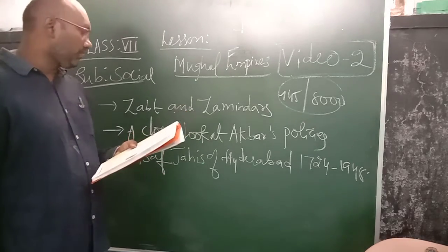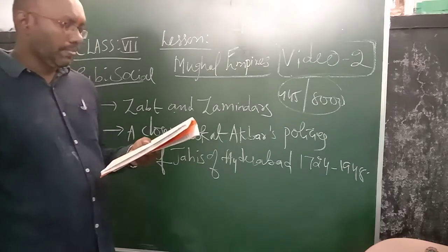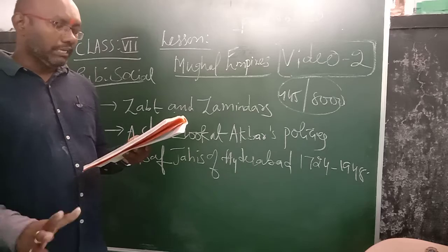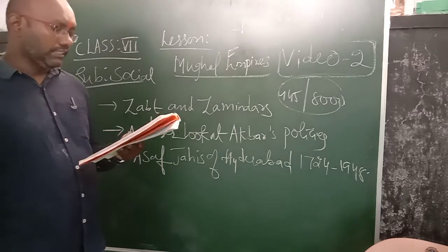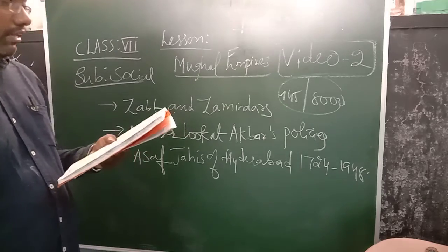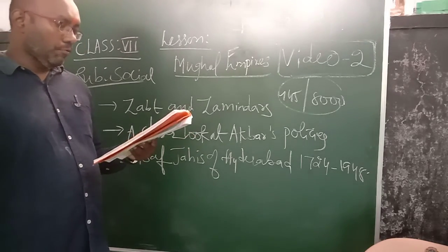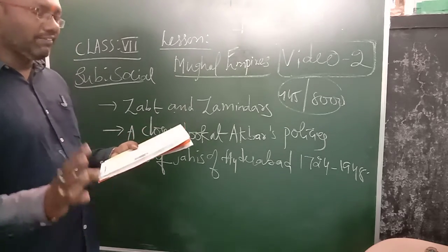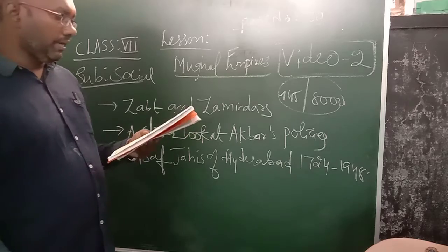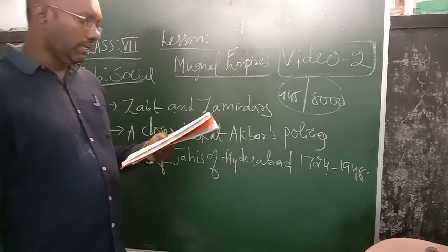Hyderabad is one of the kingdoms, and at last they made one dynasty named Asaf Jahi Hyderabad. Dynasty means rule passed down from forefathers. So Hyderabad was founded by this person in 1724. There were 10 Asaf Jahi rulers in Hyderabad. Among them, 7 kings got the title Nizam from the Mughals. Out of 10, 7 got the title Nizam, while Muzaffar Jung and Safdar Jung did not receive the title of Nizam.